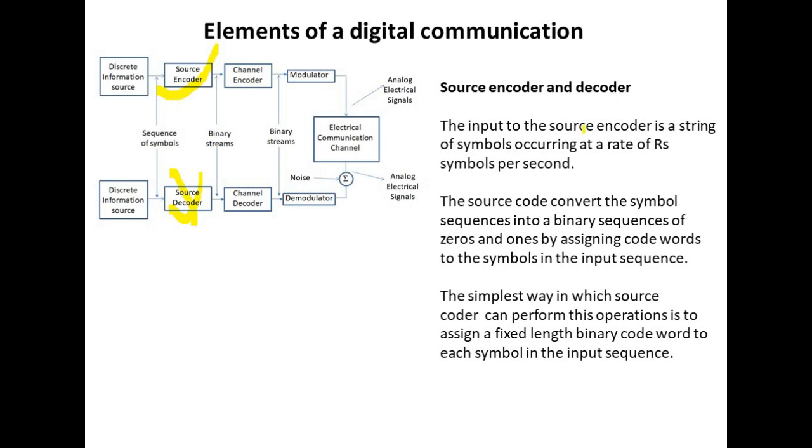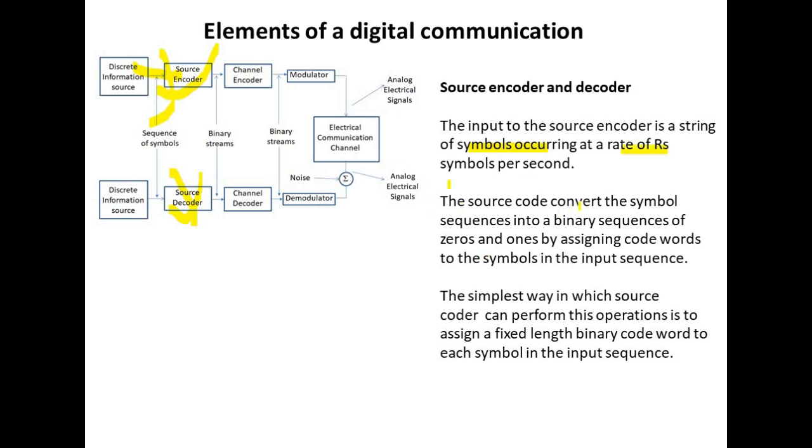The input to the source encoder is a string of symbols occurring at a rate of rs symbols per second.